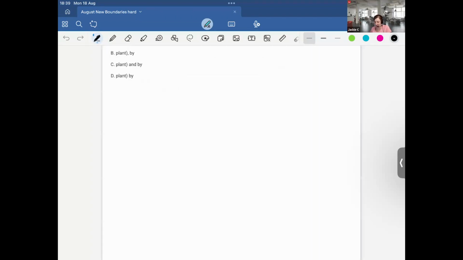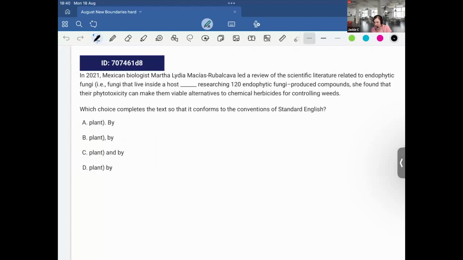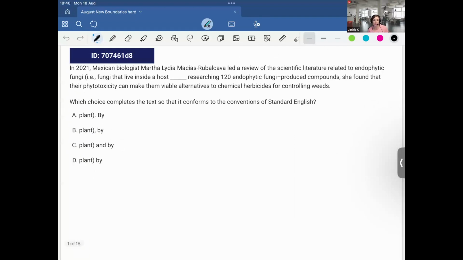Okay, so let's see. First up, we have: in 2021, Mexican biologist Martha Lydia Macias Rubalcaba led a review of the scientific literature related to the endophytic fungi that live inside a host plant.